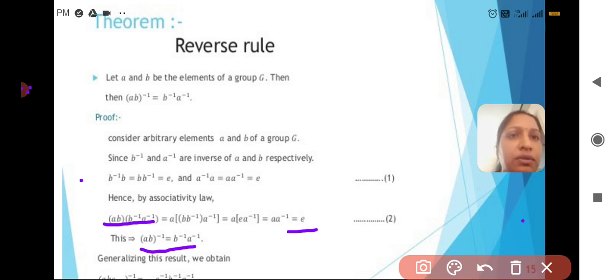Here with the example, we took two elements from the group and proved that (AB) whole inverse is equal to B inverse A inverse. In a general way, for any elements from a group, that may be A, B, C and so on, (ABC) whole inverse will become C inverse, B inverse, A inverse. Generalizing this result, we can obtain that statement. Okay, next,